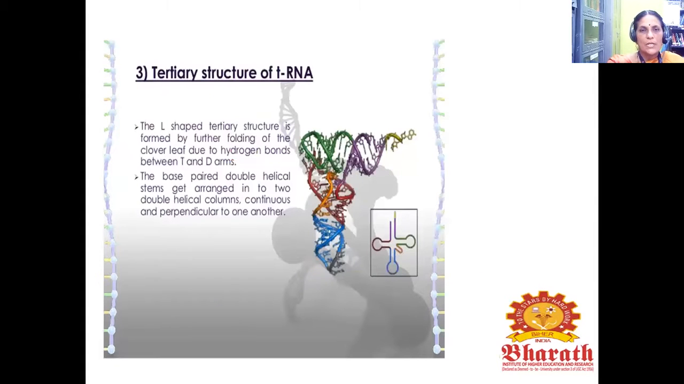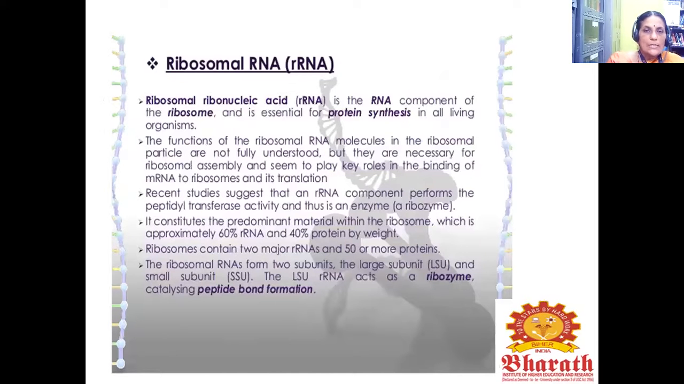You see the tertiary structure of tRNA. The L-shaped tertiary structure is formed by further folding of the clover leaf due to hydrogen bonds between the T and D arms. The base paired double helical stems get arranged into 2 double helical columns, continuous and perpendicular to one another. Next one is ribosomal RNA, or rRNA.